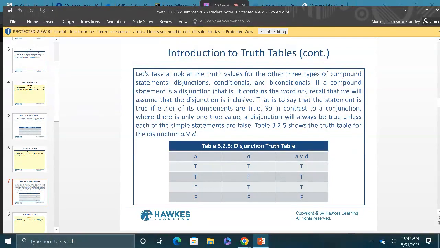But if you got any kind of true in there, look, when you have a false and a false, then this is a false. But if you got any kind of true, like it may be true or it may be false, then yeah, there's a possibility it could be true. So all you have to do if you're looking for anything like this, or if you have two F's, then it's F, and just mark everything else true. Don't even worry about it.